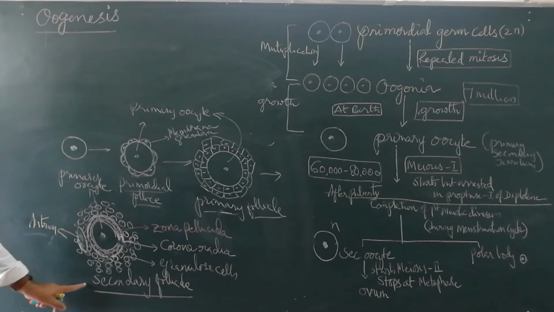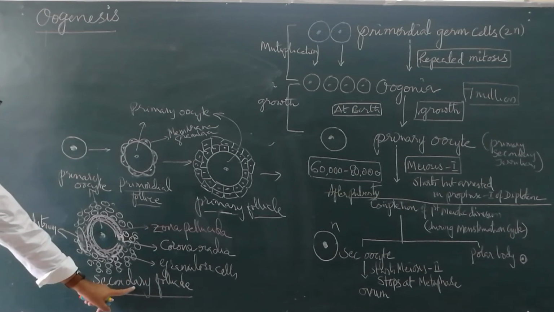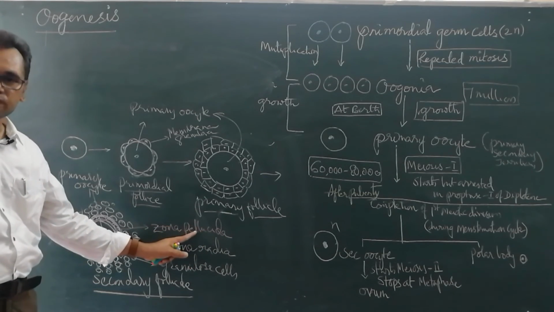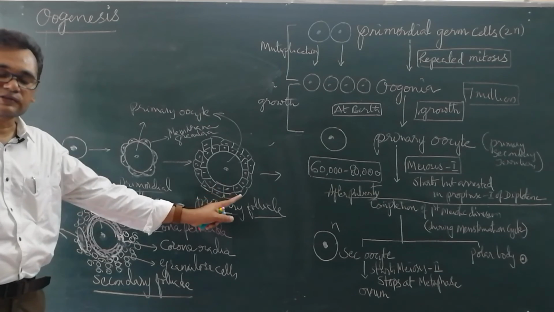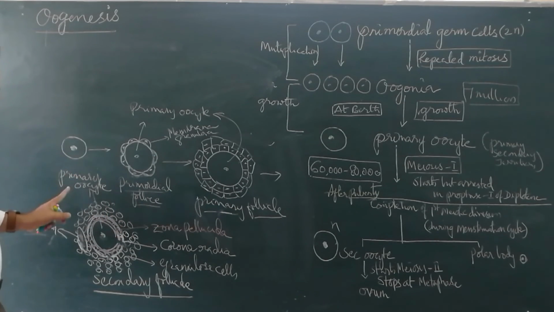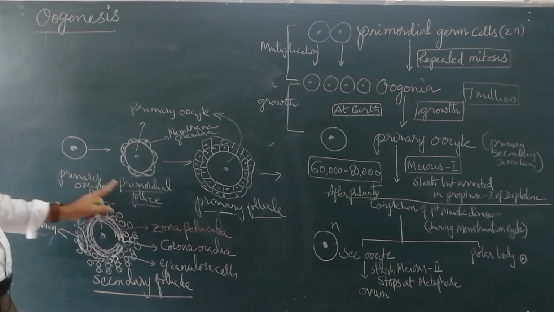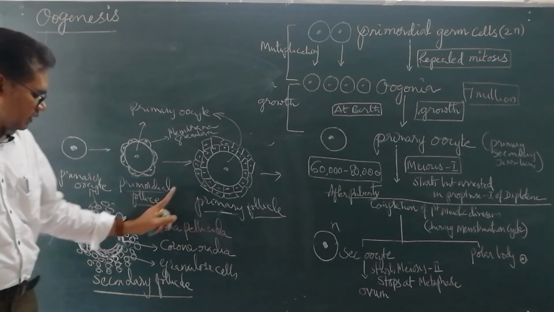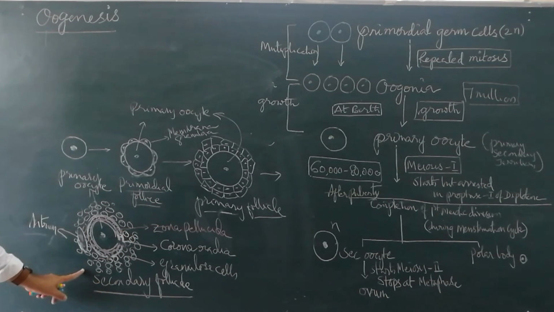This structure, the secondary follicle, then becomes the tertiary follicle, and the tertiary follicle becomes the Graafian follicle. This is how the names are given. This is the oogonium, this is the primordial follicle, this is the primary follicle, this is the secondary follicle.